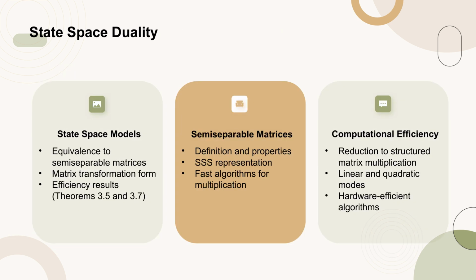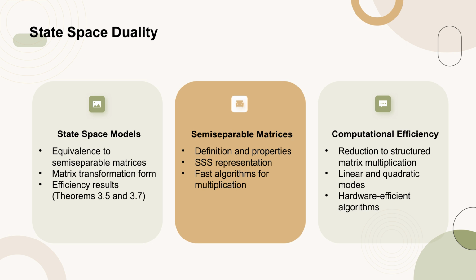State space models, SSMs, are shown to be equivalent to a family of structured matrices known as semiseparable matrices. This equivalence leads to new efficiency results, as highlighted in Theorems 3.5 and 3.7. The matrix transformation form of SSMs is derived, which simplifies the computation of these models.